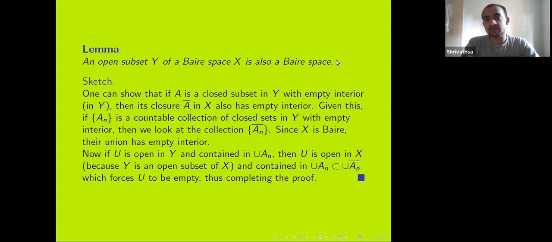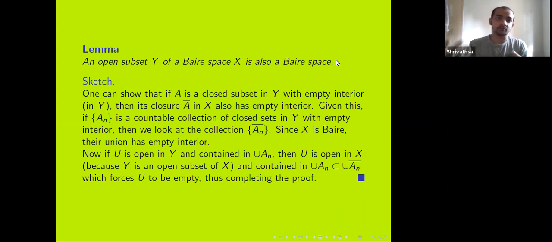It says that an open subset of a Baire space is again Baire. So in this sense, the condition of being a Baire space is hereditary towards the open sets. I'll just give a sketch of this proof. So take an open subset Y of a Baire space X. And if there is a closed subset A in Y with empty interior, we can show that the closure in X has empty interior in X.